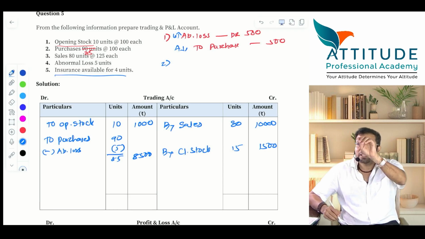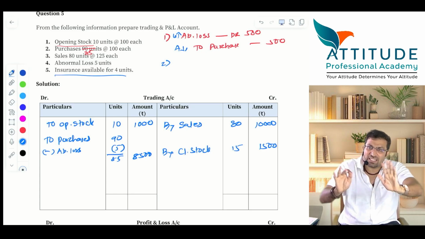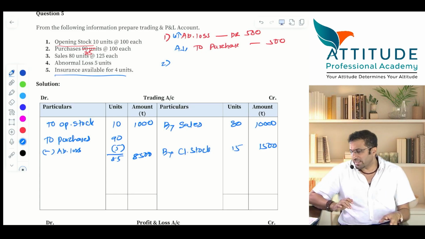Let us assume that the insurance company has given you a letter saying that we'll give you the money, but the insurance company has not yet given the money to you. Tell me the entry.